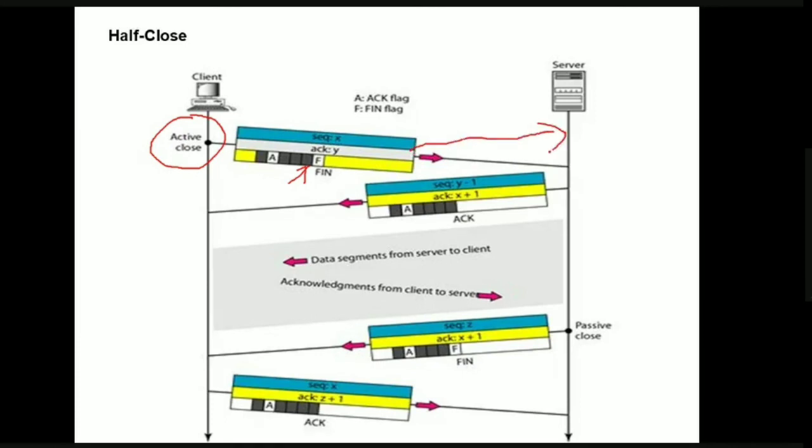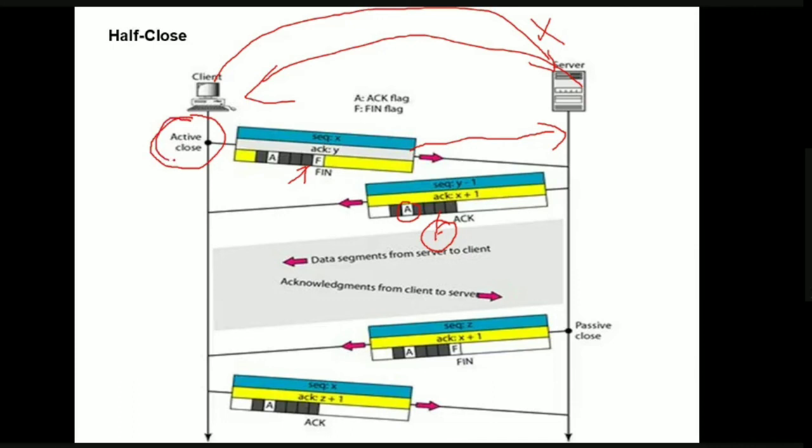Now the server is only acknowledging, it is not setting its FIN bit, so the FIN bit is not active here. The communication from server to client continues, but only the communication from client to server is terminated, because the client initiated the termination request and it reached the server. The server has only acknowledged the termination request of the client.